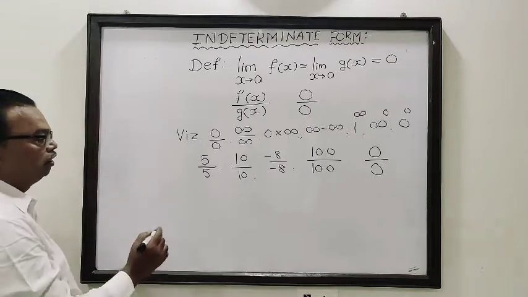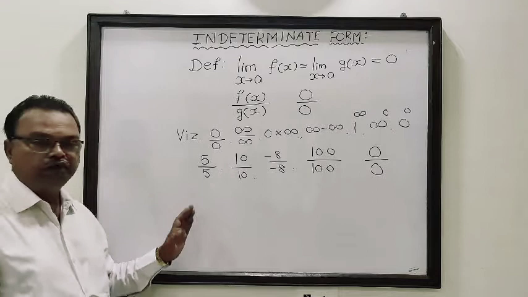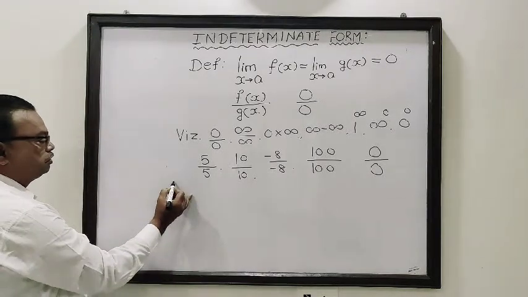Now let me first define the indeterminate form 0 upon 0.